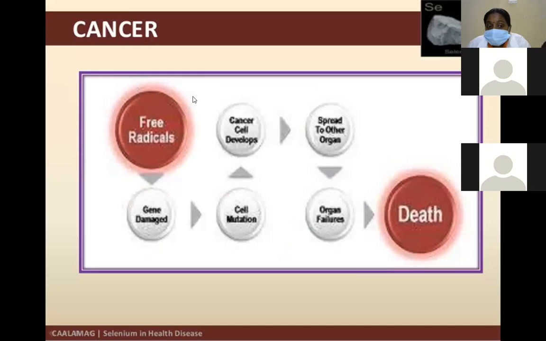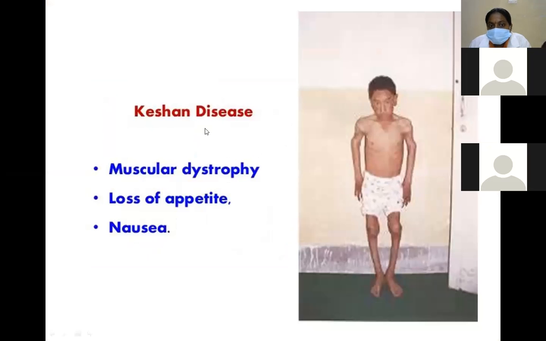Selenium plays a vital role in cancer. The release of free radicals mainly damages the gene and causes cell mutation. The cancer cell develops here. The cancer cells spread to other organs, leading to organ failure and finally death. Keshan disease is mainly an endemic cardiomyopathy seen when there is a low level of selenium, leading to muscular dystrophy, loss of appetite and nausea.